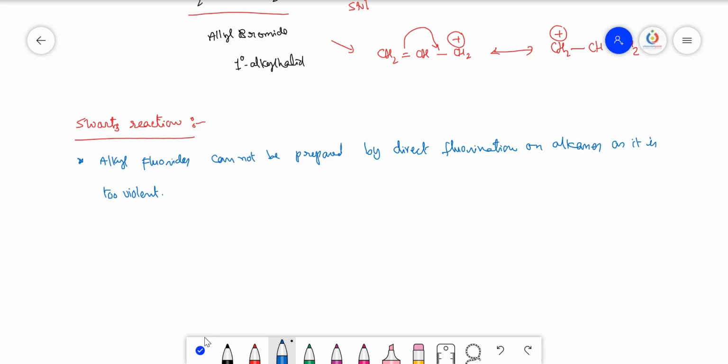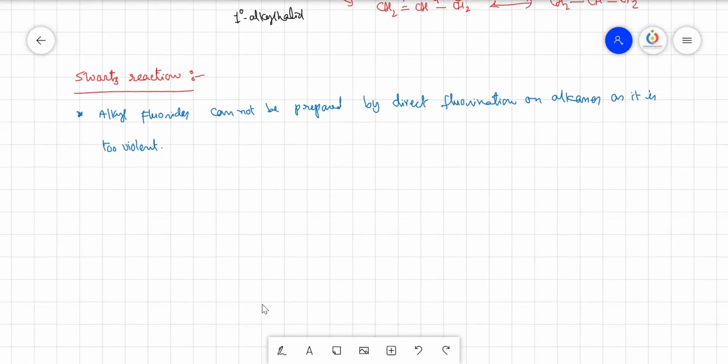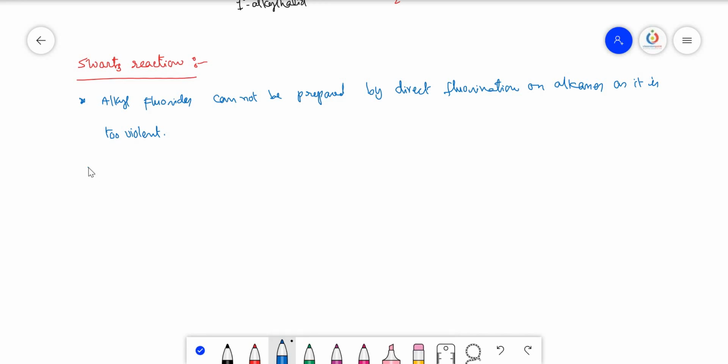Too violent in the sense highly exothermic reaction, so not possible to control this reaction. So that's the reason why separate fluorinating agents are required. Fluorinating agents means we use AsF3, SbF3, AgF silver fluoride, or HgF2, etc. These are all fluorinating agents.